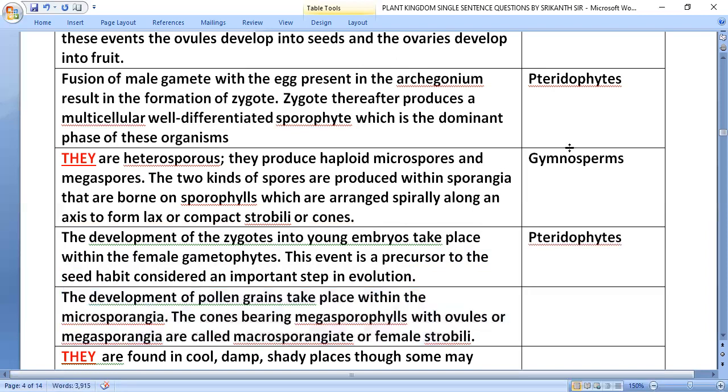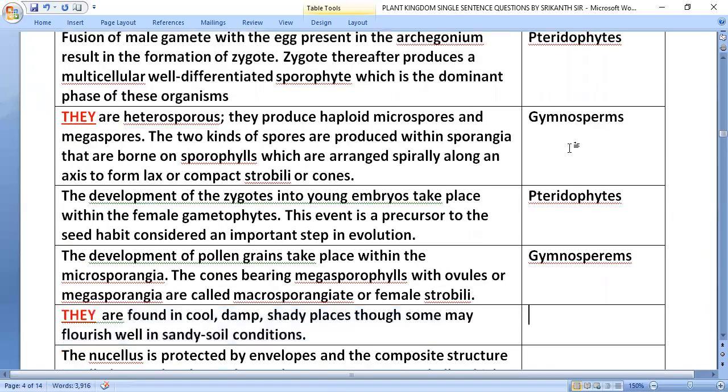The development of pollen grains takes place within the microsporangia. The cones bearing megasporophylls with ovules or megasporangia are called macrosporangiate or female strobili, gymnosperms.